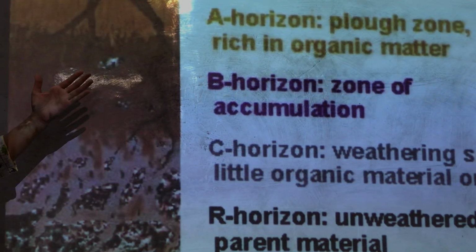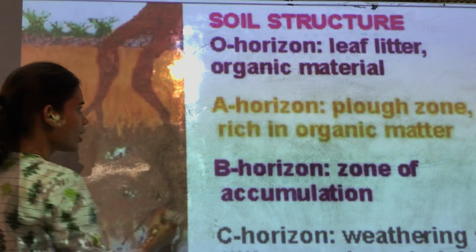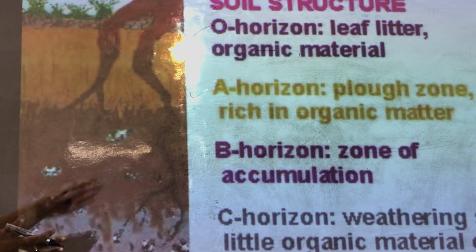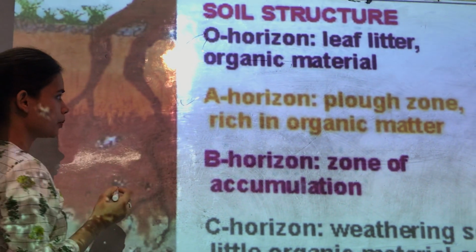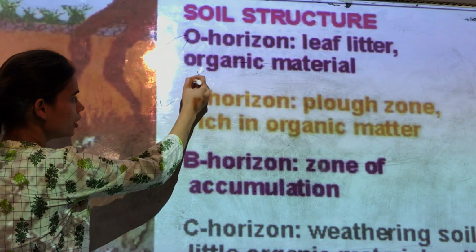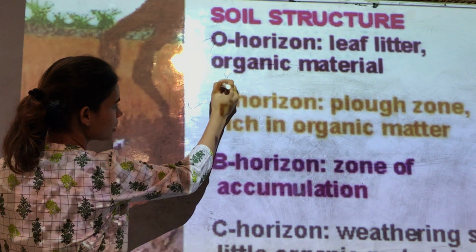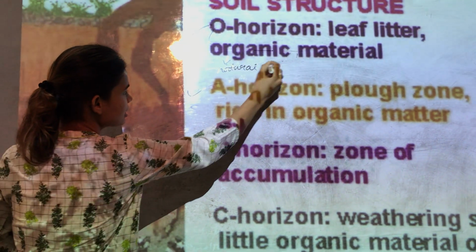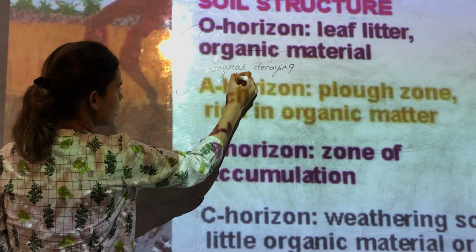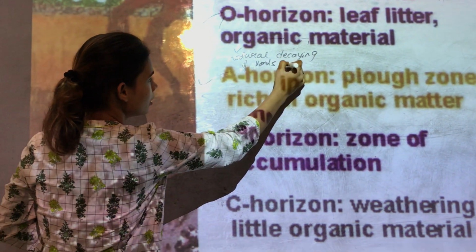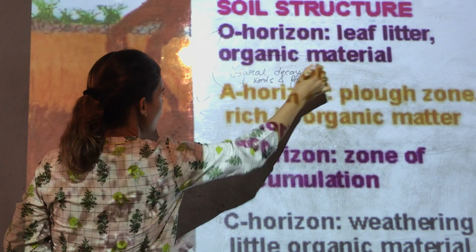Today we will understand O horizon and A horizon. Now, O horizon basically contains the organic matter. Organic matter means the natural decaying of plants and animals. So at the top layer, all the plants or all the animals, when they die, decay on the top layer.